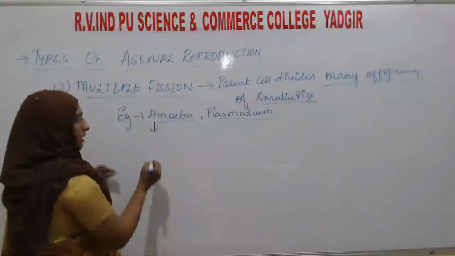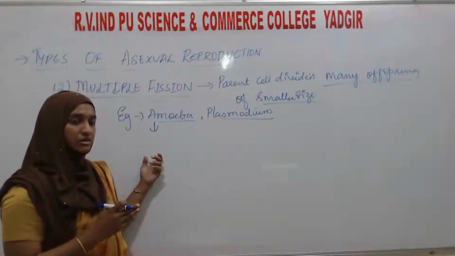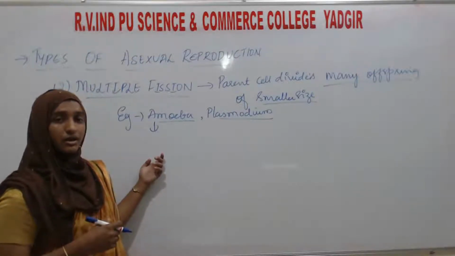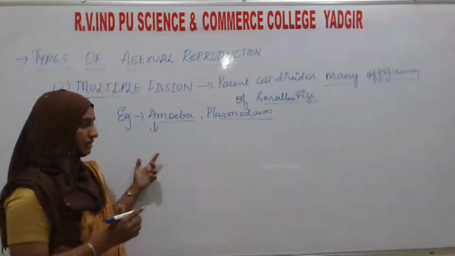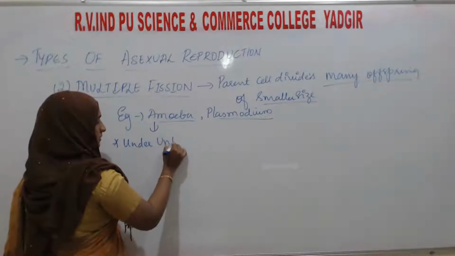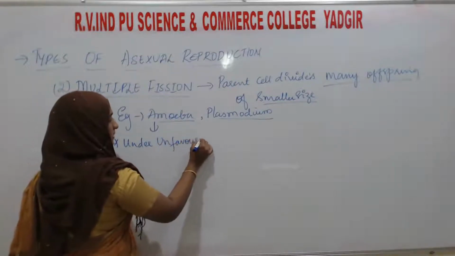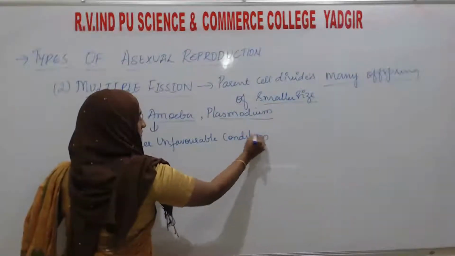In the amoeba, what happens under unfavorable condition? Under favorable condition, the amoeba will undergo binary fission. But under unfavorable condition, what happens?